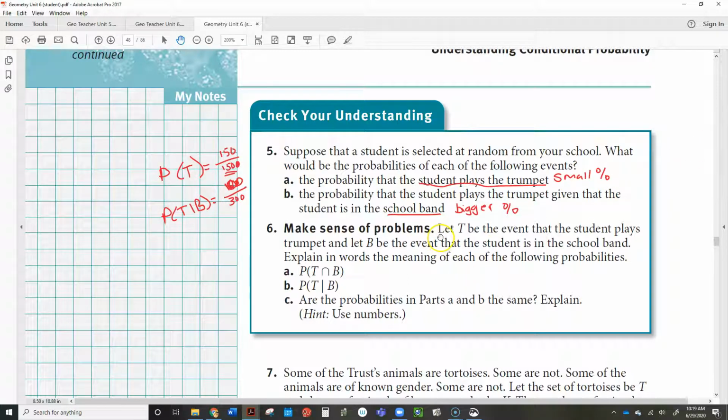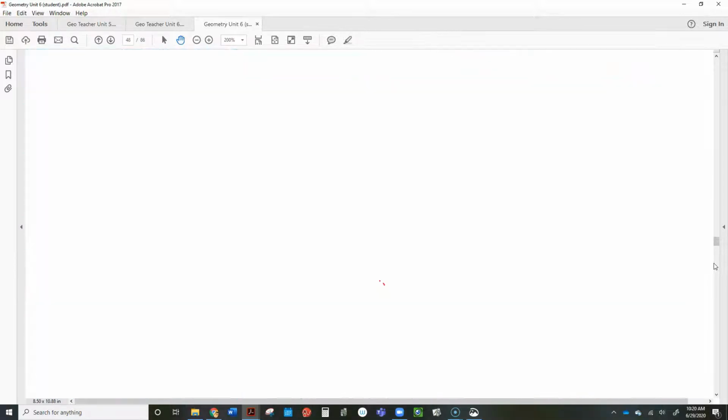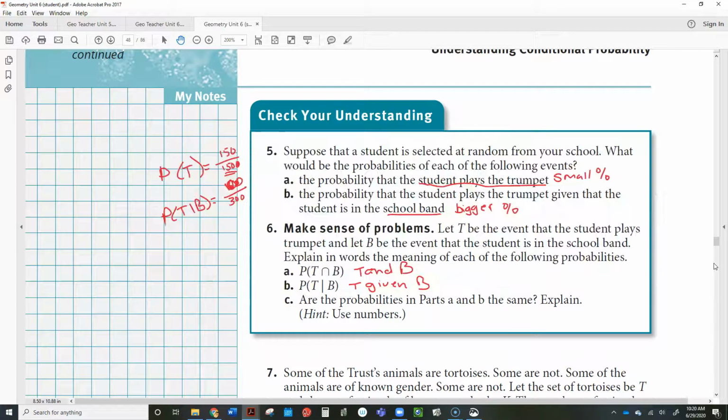All right, so the next one says if T represents the people that play trumpet and B represents the students in the band, explain in words the meaning of the given probability. So this is asking us for the people that play trumpet and are in the band. That's what that one is. The number of people that play the trumpet and are in the band. And this is the number of people that are playing trumpet given the band. Trumpet given they're in the band. That's all they wanted us to do, is just explain what that says. So that symbol is "and" and this symbol right here is "given."